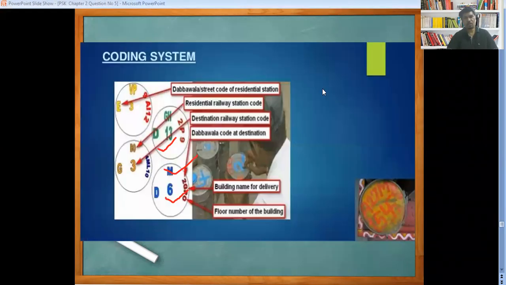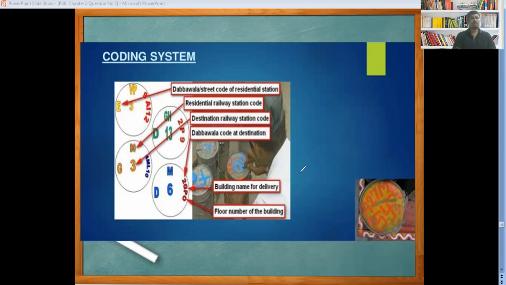Now we are going to see also the example of Mumbai's Dabbawala system. How can they take the help of codification? Now look at here. They have given some alphabets, colors, etc. With the help of alphabets, numbers and color code codification, they can deliver the tiffin to the destination. First, the Dabbawala street code of the residential station is indicated, then the residential railway station, then the destination railway station code, then the Dabbawala code at the destination, then the building name, and then the floor number are also indicated.